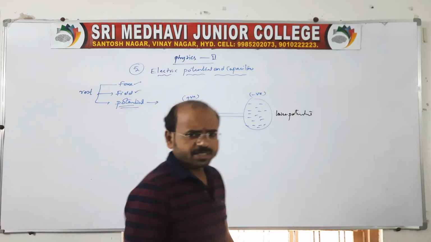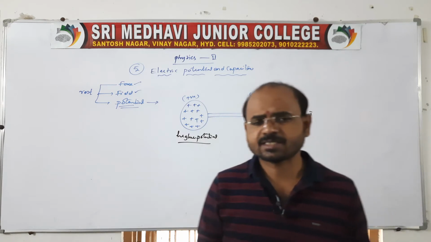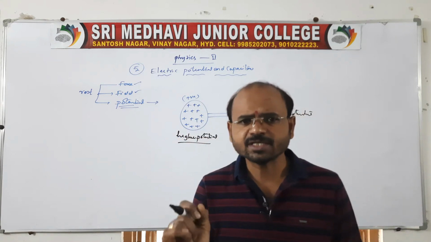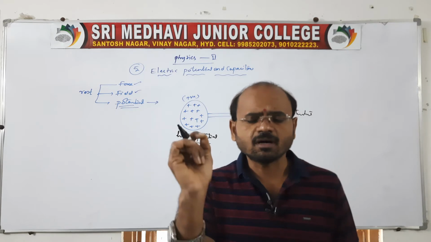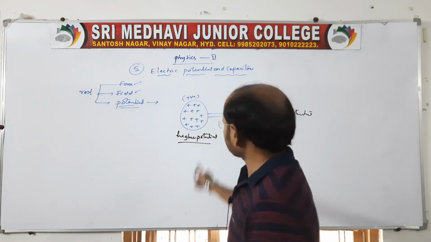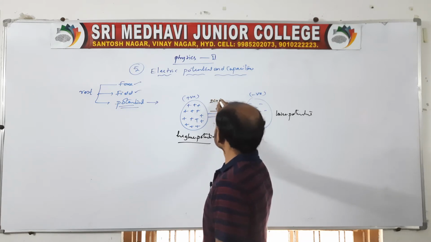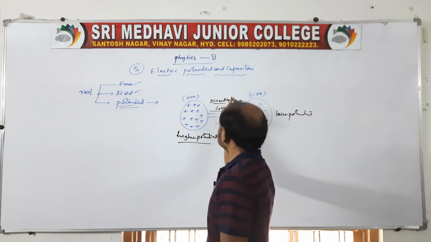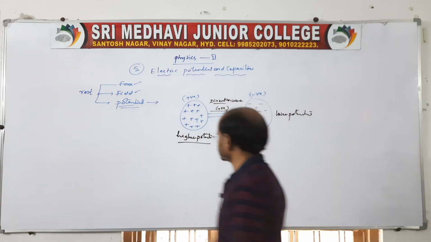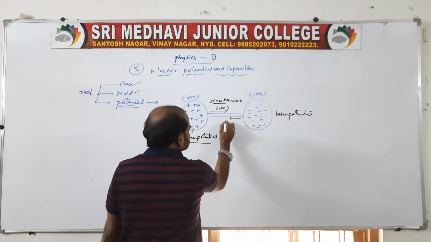Coming to the direction of current: the direction of current is always along the positive charge, or we can also say opposite to the negative charges.